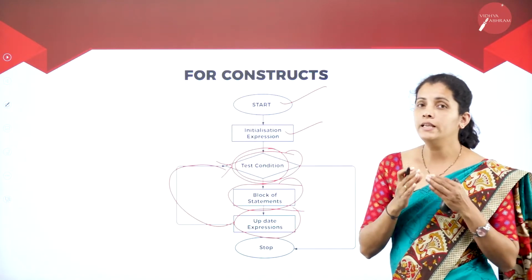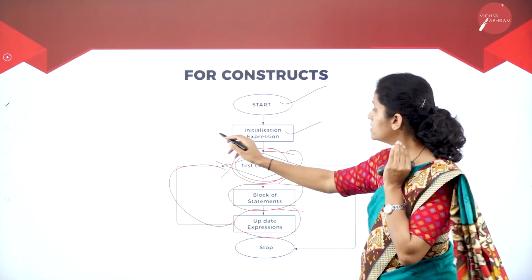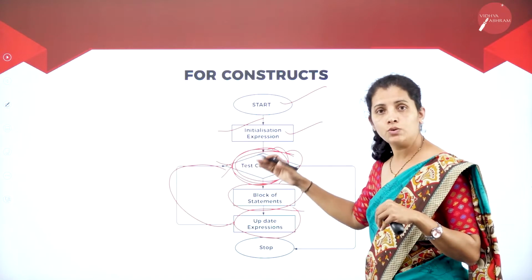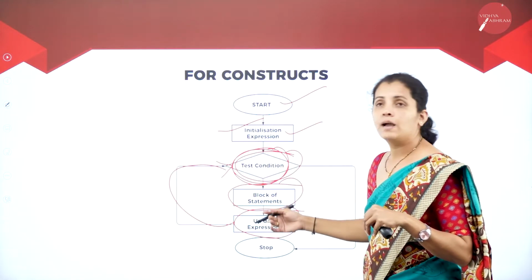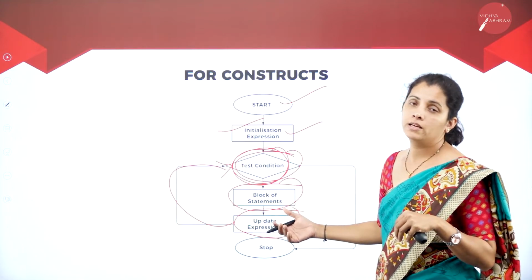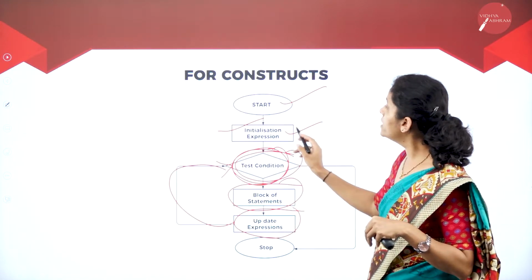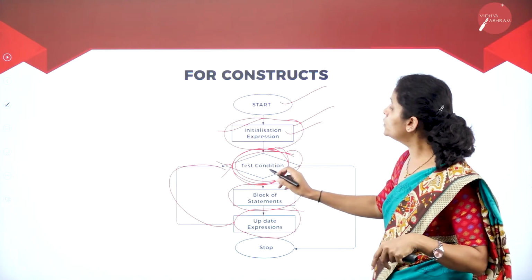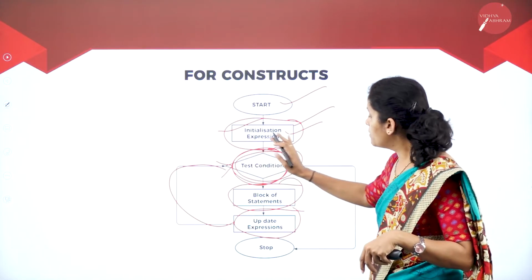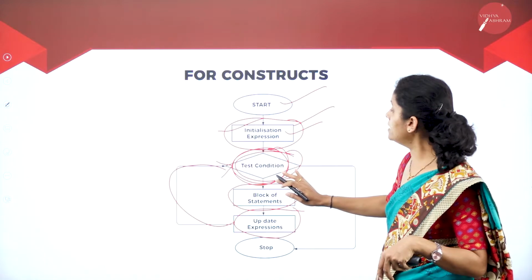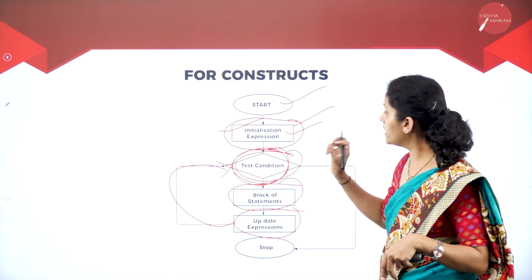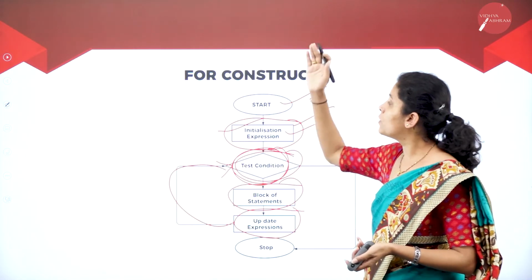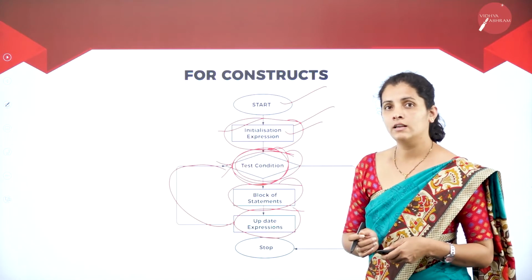That means at the beginning, I'm going to have initialization. So this is my initialization. Then I'm going to check the condition. Then I'm going to execute a certain block and increment or decrement my variable value. So here I initialize the variable only once, but I check the condition and run the block of statements n number of times. Here n is nothing but the condition specified in your for loop. So this is the working procedure of for constructs.